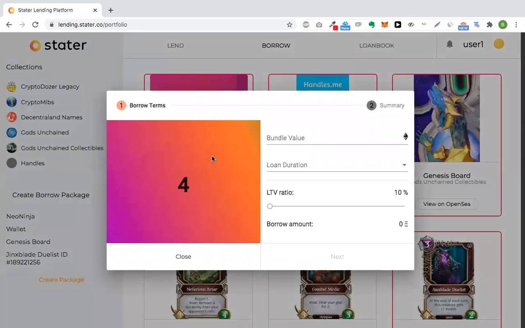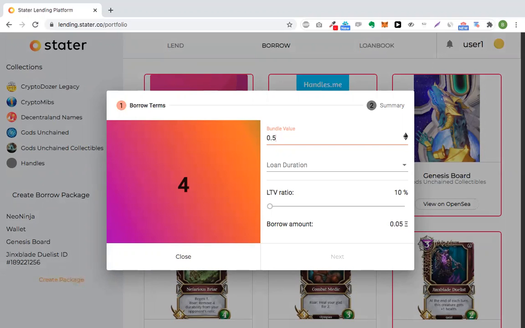Here I can see that I have 4 assets selected, and on the right side I will have the actual bundle value, loan duration, and loan to value ratio with borrow amount. In the first version of our product, the actual valuation will be manually done by borrowers, but we are currently working on ways in which we could automate this process as much as possible, especially for assets that have higher trading volume on the market.